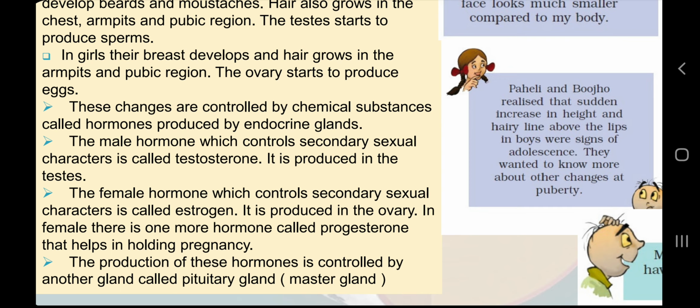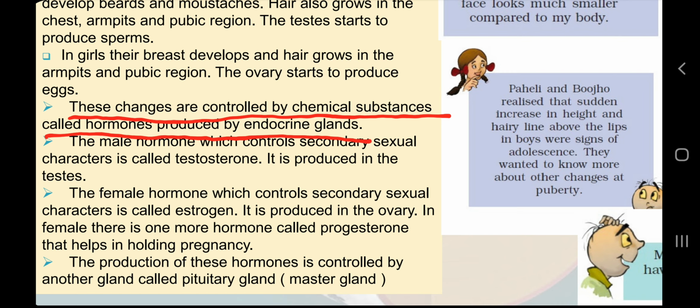These changes are controlled by chemical substances. As I have said earlier, these substances are called hormones, produced by endocrine glands. We have special organs in our body, clusters of cells that can produce those chemicals which are called hormones. Those clusters of cells or organs are called glands, endocrine glands. Why endocrine? Because they simply produce that chemical and dump it into the bloodstream. They do not have any tubes or ducts, and that is why they are also called ductless glands. We will learn more about endocrine glands in upcoming slides.